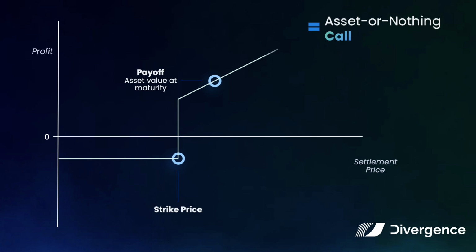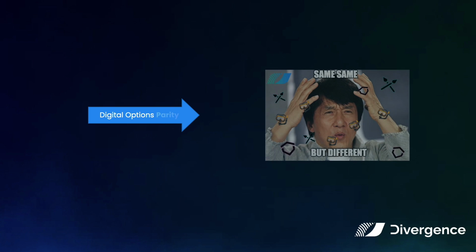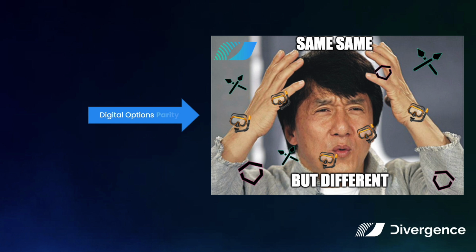Thus, you can use the long asset and sell asset or nothing put combination to replicate an asset or nothing call. In both scenarios, this shows the parity application when using assets as collateral. This can also be used for hedging or arbitrage.